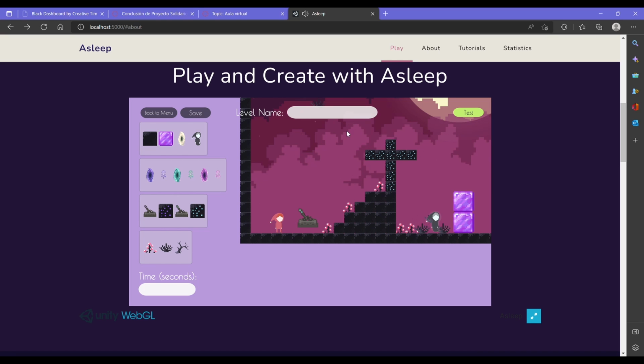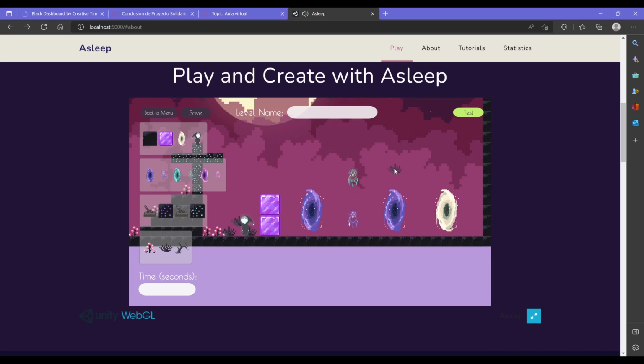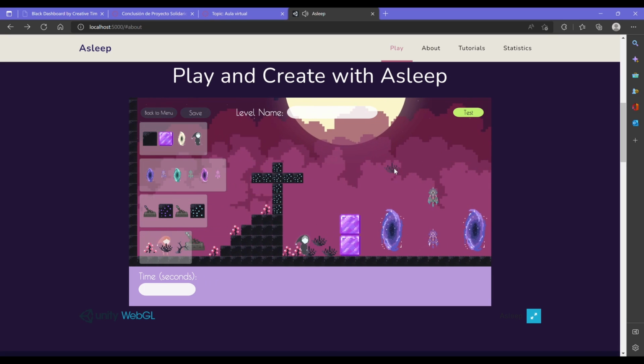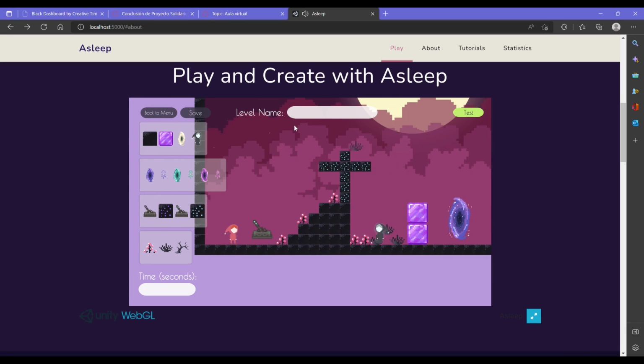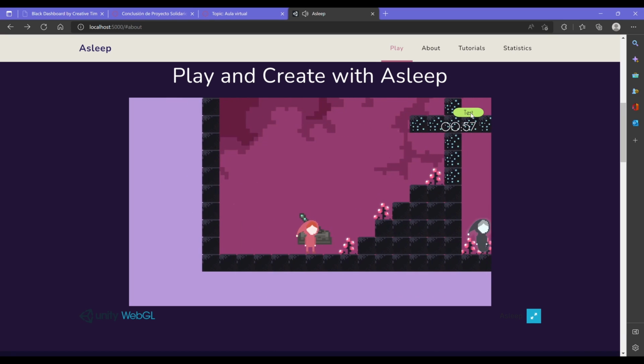Once you have your whole level, and all the elements you want the level to be composed of, then you can assign a level name. I'm just going to put test 1, 2, 3, 4, and you can assign a time in which the player has to pass this level, like a time limit. Once you have that, you can test it first. You have already seen me press the test button, but I didn't explain it.